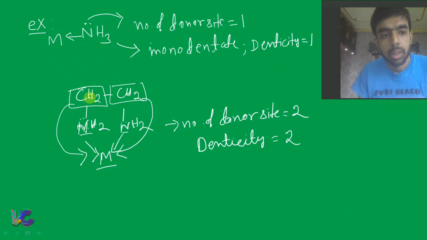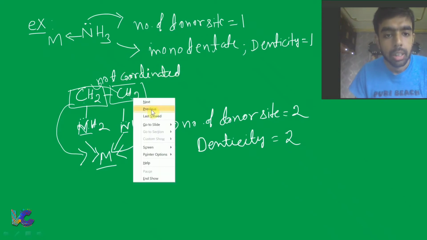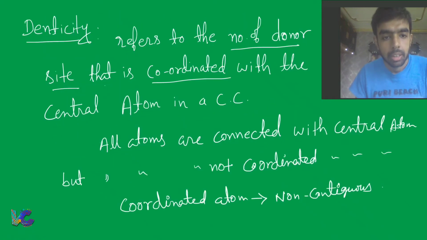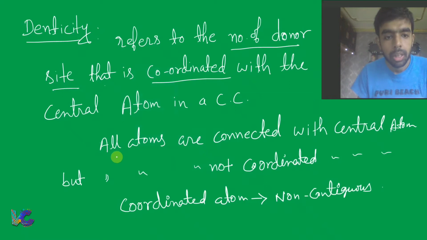So this CH2 and CH2 are somehow connected with the metal center, but they are not coordinated. That means all atoms are connected with the central atom but all are not coordinated.